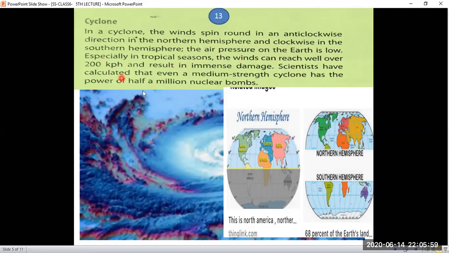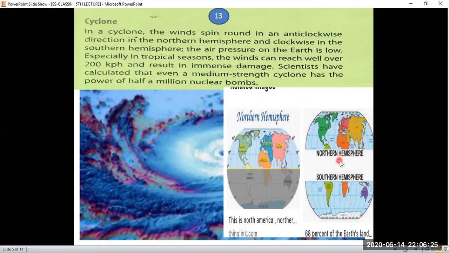So here we are discussing the northern hemisphere and southern hemisphere, how they affect the wind, and how the cyclones and anticyclones are produced due to different hemispheres. In a cyclone, the winds spin round in an anti-clockwise direction in the northern hemisphere. So look at this one.